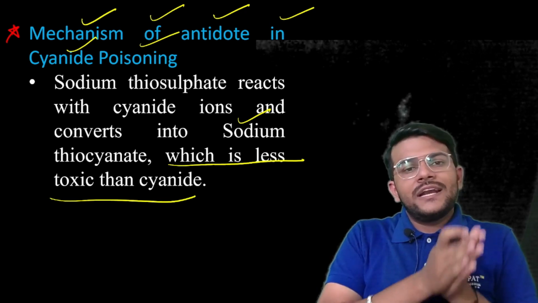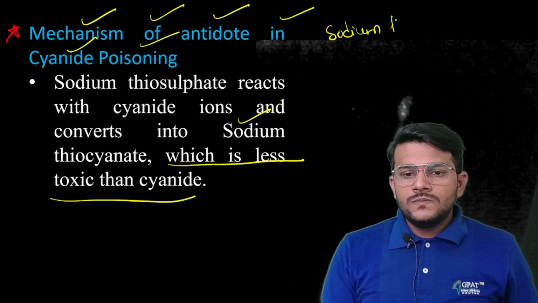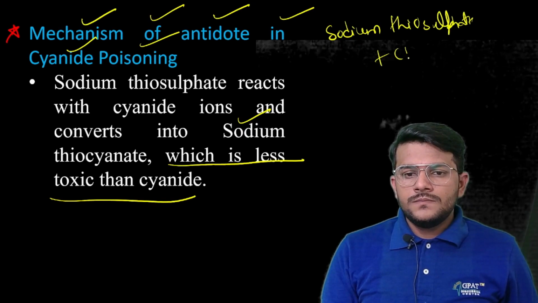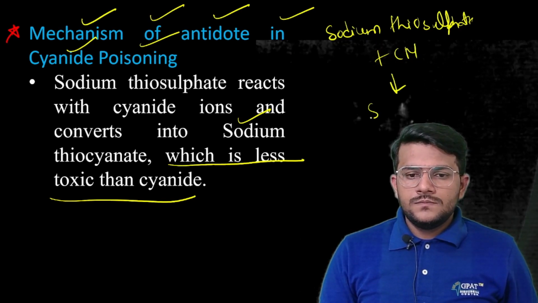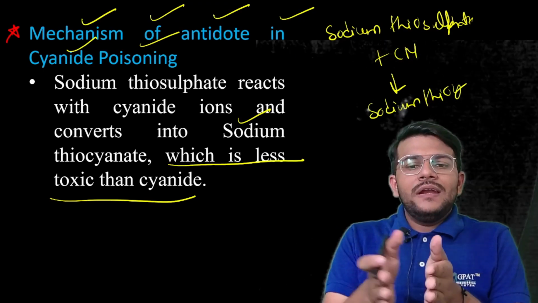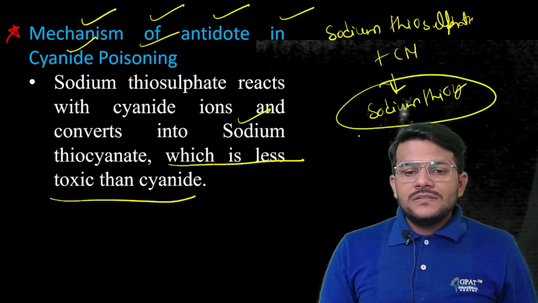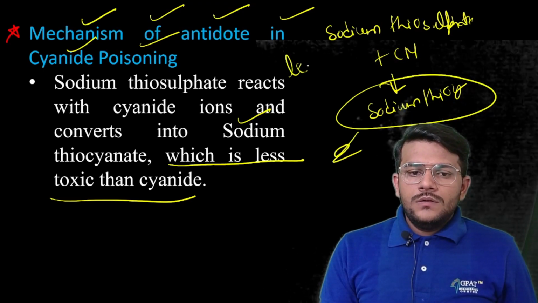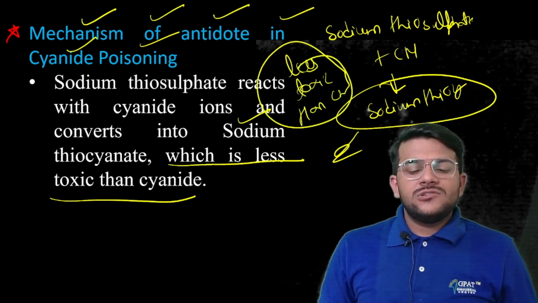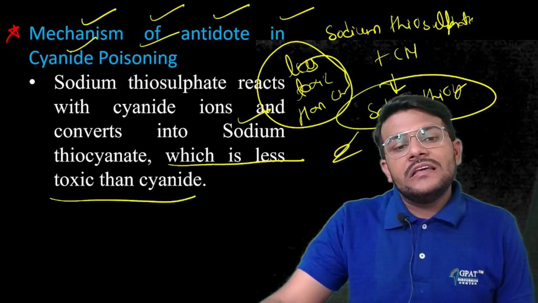Sodium thiosulfate reacts with the cyanide ion and converts it into sodium thiocyanate, which is less toxic than cyanide. So that is the exact mechanism of what the antidote is doing in cyanide poisoning.